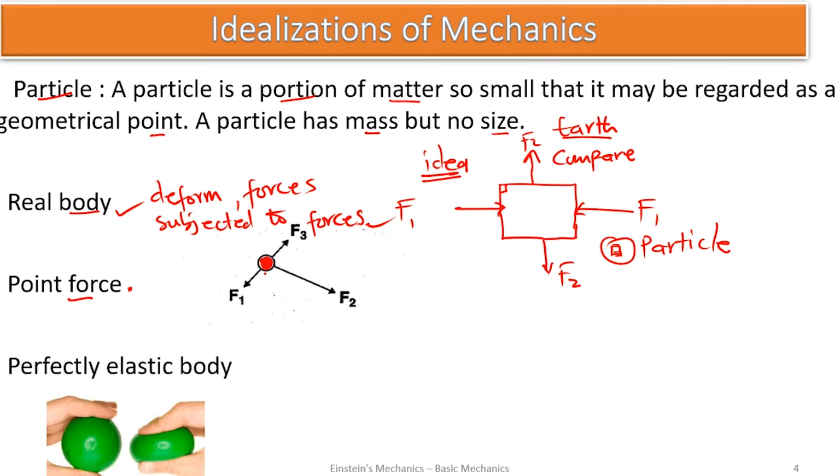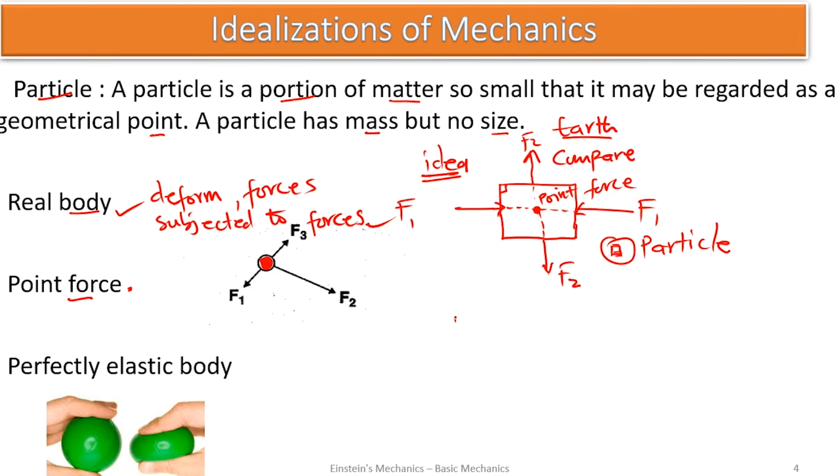A point force. So if I trace this here, the line of action of this force, all these forces are meeting at this place. And I can call this region what? A point force. So forces acting at a single point are called point force.